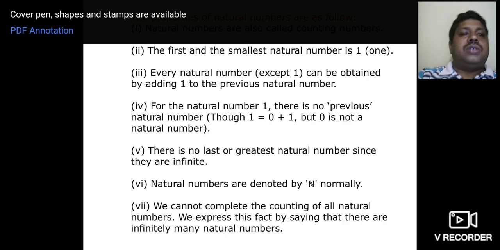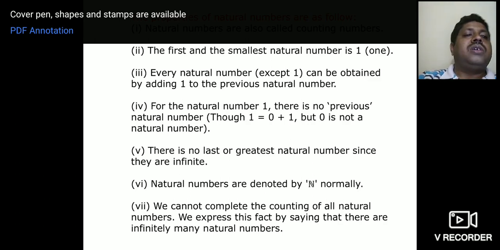You already know, what is a natural number? Natural numbers are countable numbers: 1, 2, 3, 4, 5, 6, etc. The first and smallest natural number is 1, and every natural number except 1 can be obtained by adding 1 to the previous natural number, isn't it? For example, if you add 1 to 3 you get 4, and if you add 1 to 6 you get 7. That means if you add 1 to the previous number, you get the next natural number.